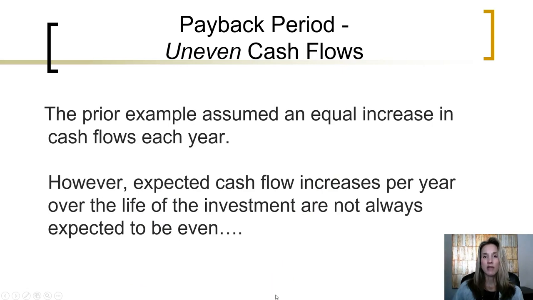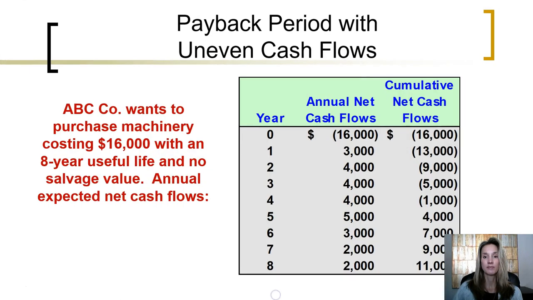That example assumed that the amount of cash inflows would be the same amount or an even amount each year. However, often expected cash flow increases each year over the life of an investment are not always expected to be even. So let's assume the same machinery investment that ABC is considering. Cost of $16,000, 8-year useful life, no salvage value at the end of the asset's life. Instead of having even cash flows, the amount of cash flows each year will be as follows.